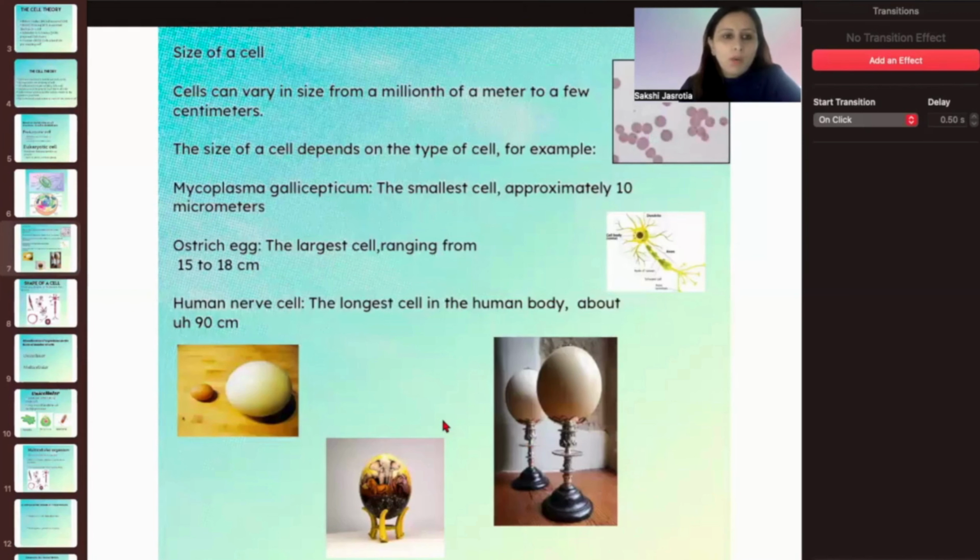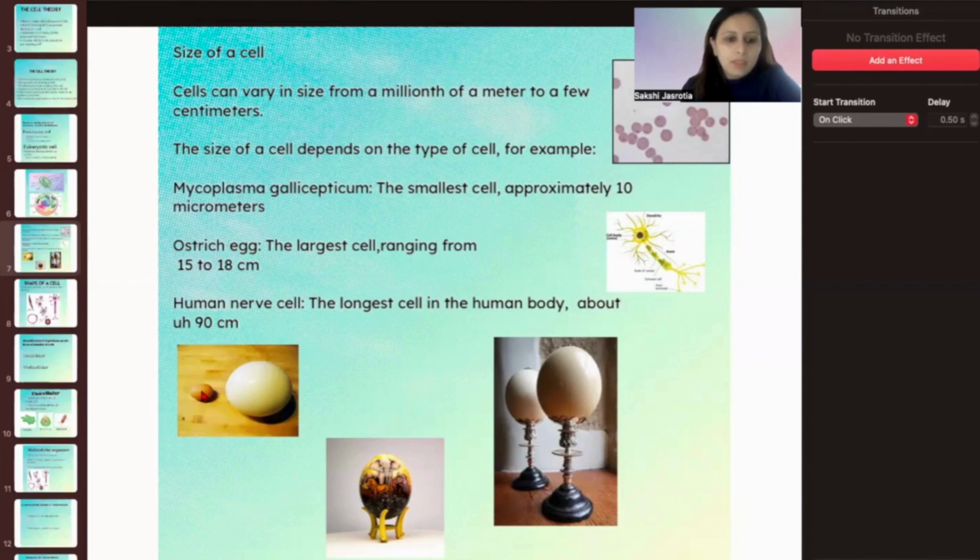Now, the size of the cell may vary from a few micrometers to a few centimeters, right? बहुत ही छोटे, like the smallest one is the mycoplasma. It is a very microscopic cell, which is about 10 micrometers. And the range goes up to the ostrich cell, which you might have seen in the diagrams or otherwise also, as in this picture we can see it.